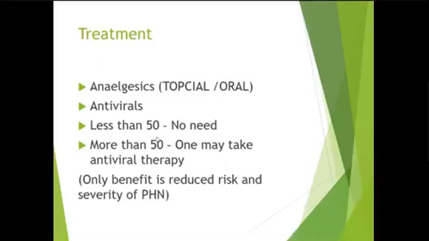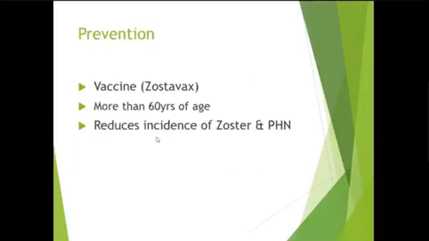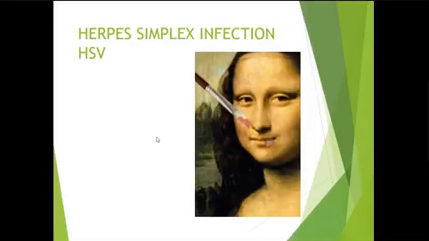But post-herpetic neuralgia, it is shown that if the patient is given antiviral, the severity of post-herpetic neuralgia is less in those patients. So how do you prevent herpes zoster? There is a vaccine called Zostavax, which is given to people more than 60 years of age, and this vaccine reduces the incidence of zoster and post-herpetic neuralgia.